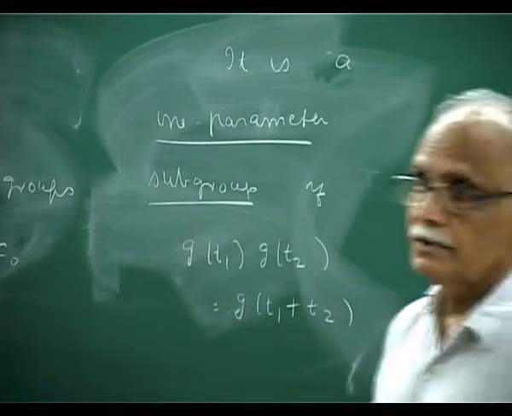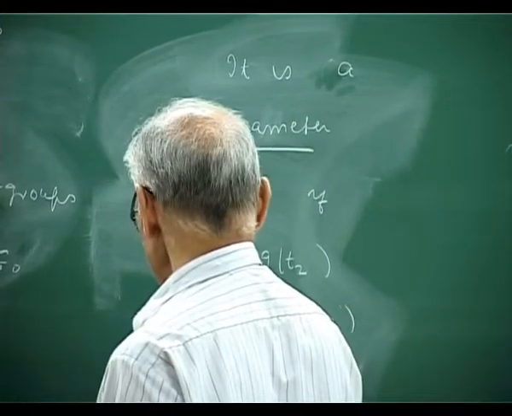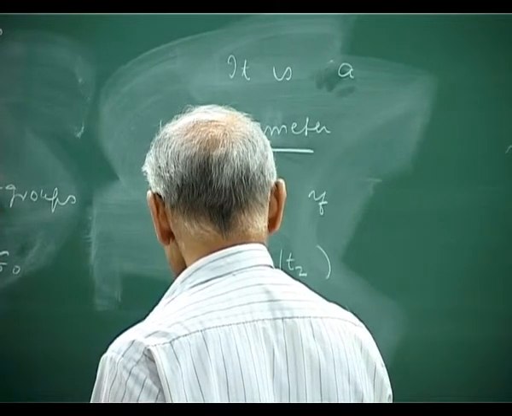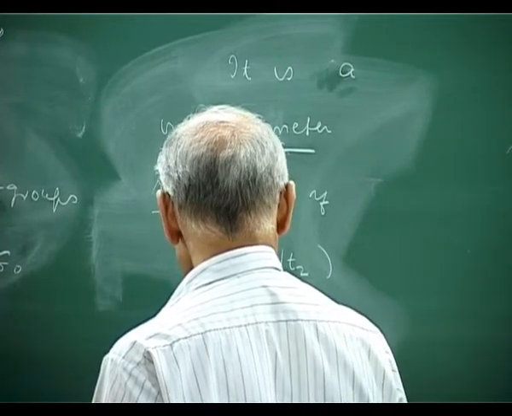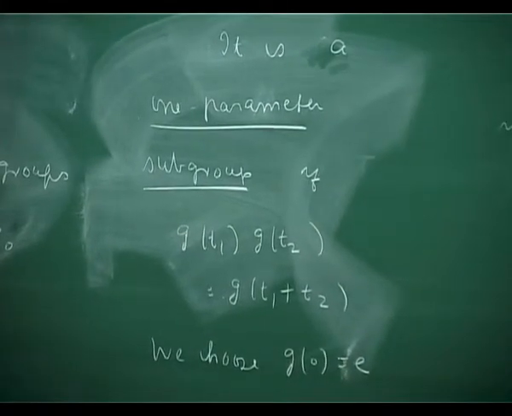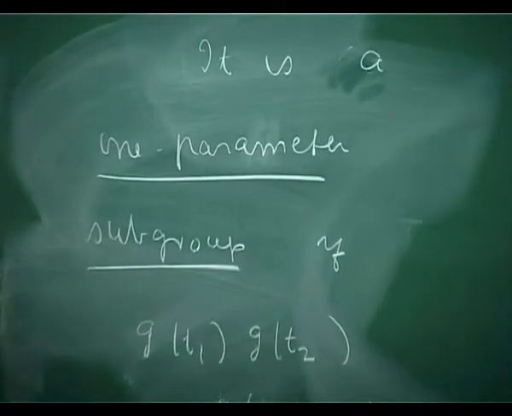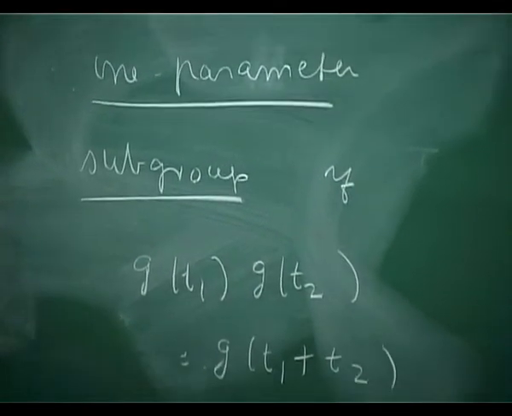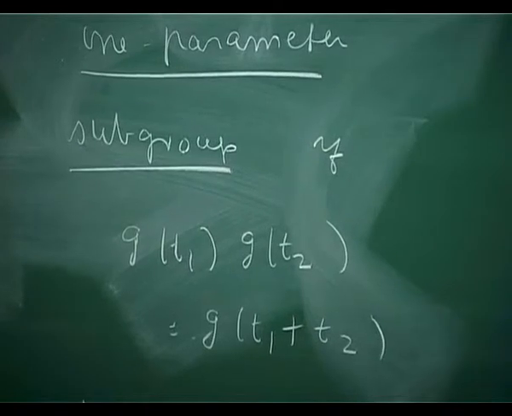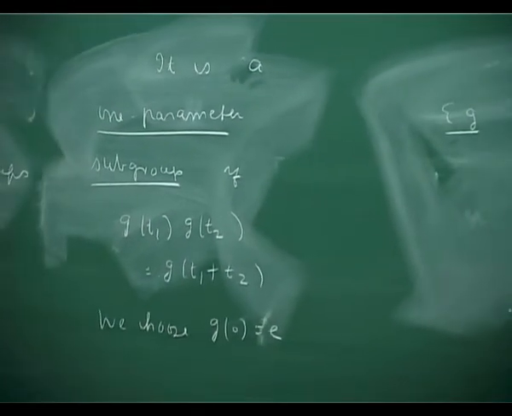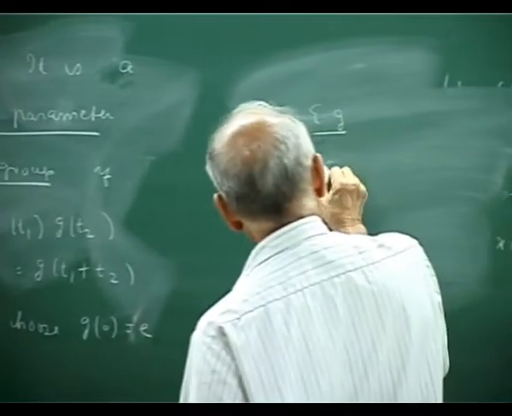And we choose g of 0 to be the identity, conventionally. Let me give you an example. Let's take the group SO3.